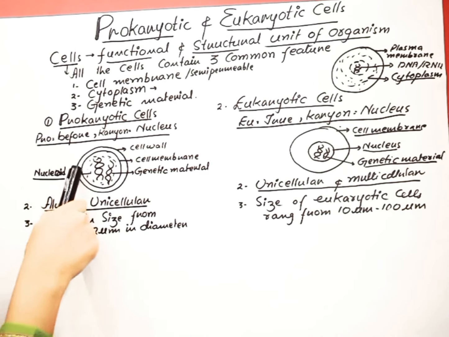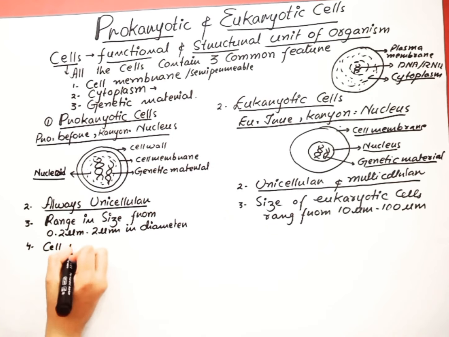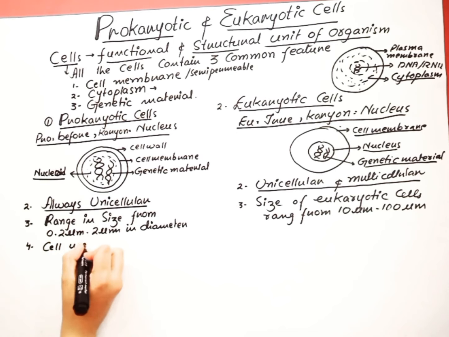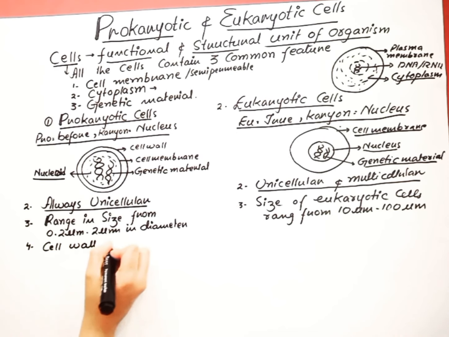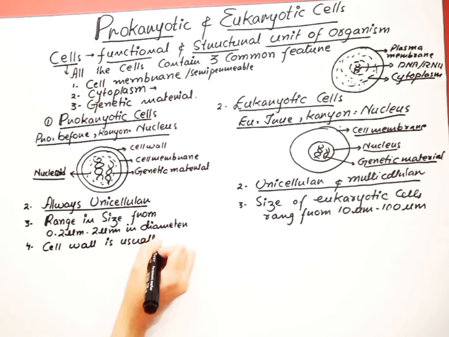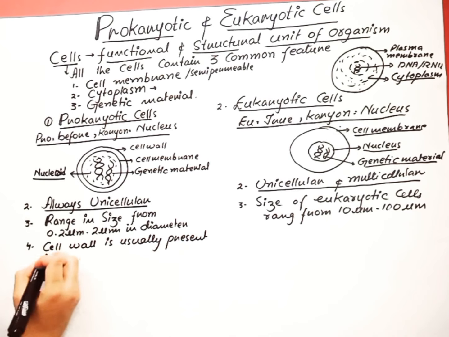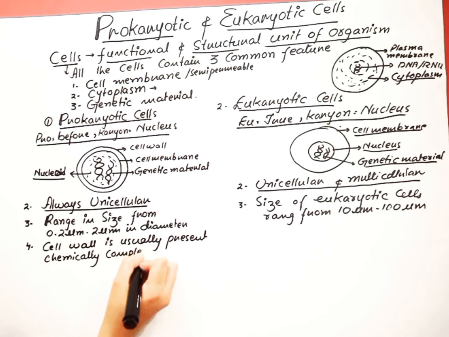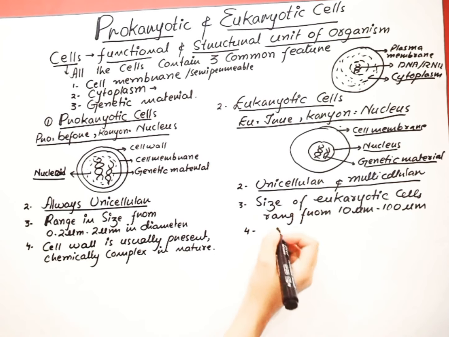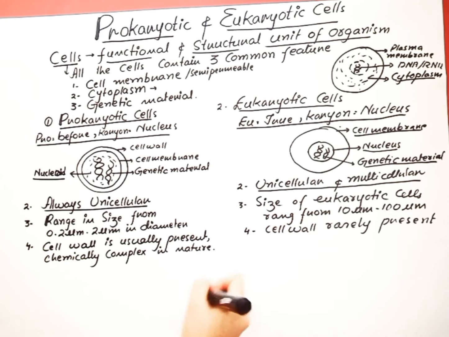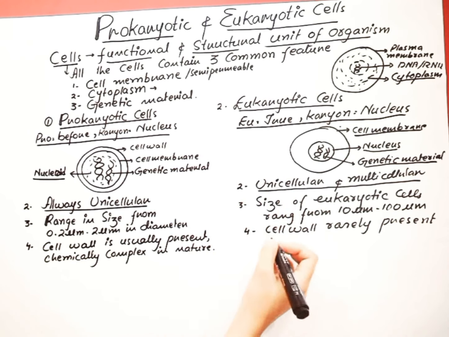The next difference between prokaryotic and eukaryotic cells is the cell wall. Cell wall is usually present in prokaryotic cells, and that cell wall is chemically complex. In eukaryotic cells, the cell wall is rarely present, but when the cell wall is present in a eukaryotic cell, it is very simple in nature.